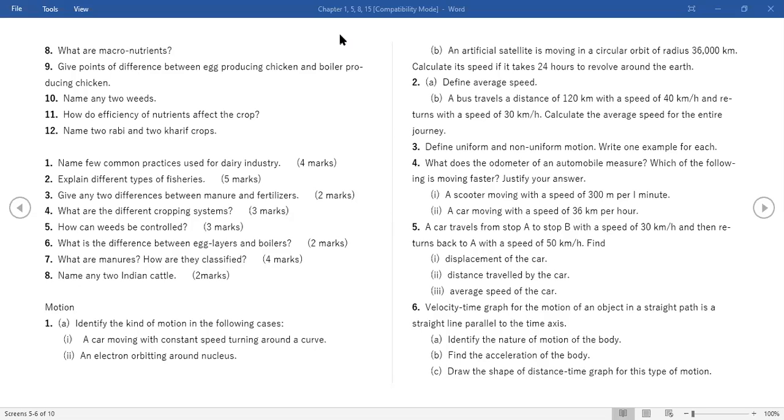I need to calculate. Wait a second. 30 and 15. Okay. Yes, ma'am, even I got the same answer. Displacement is 0. Yeah, displacement is 0. 37.5, right?